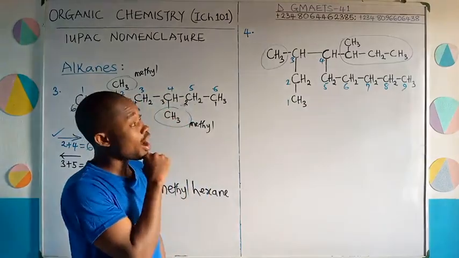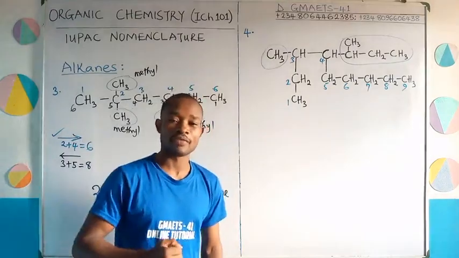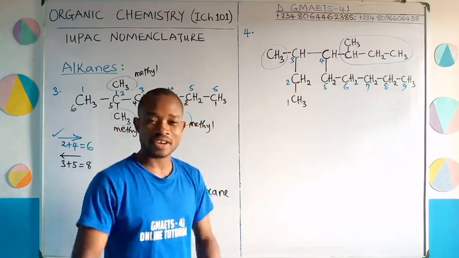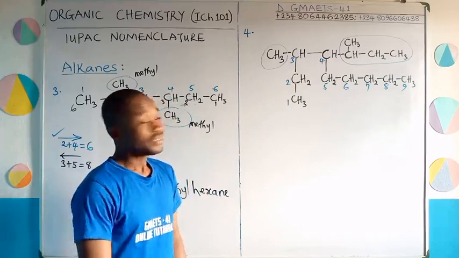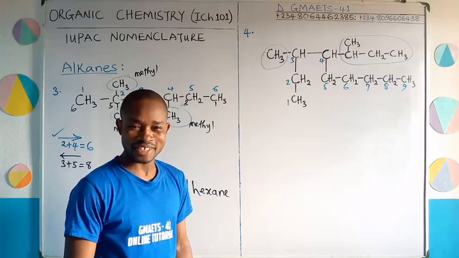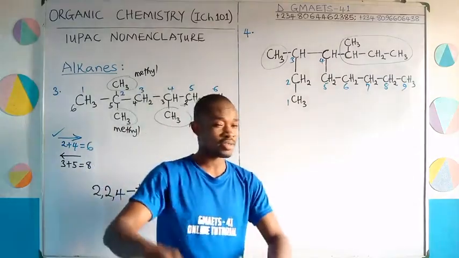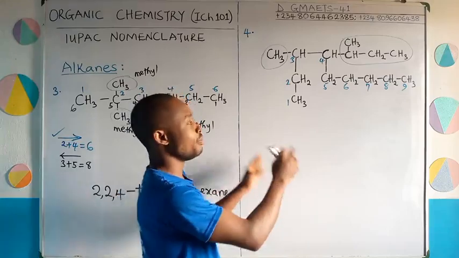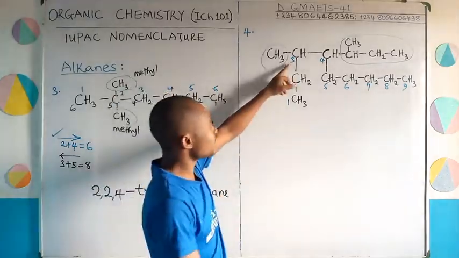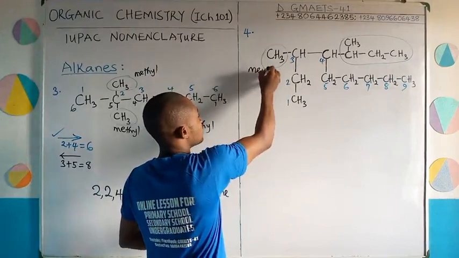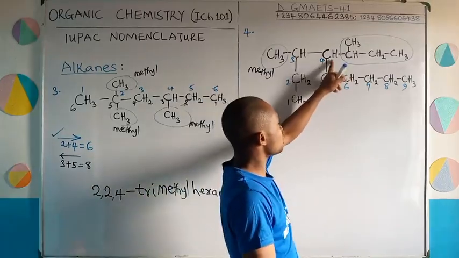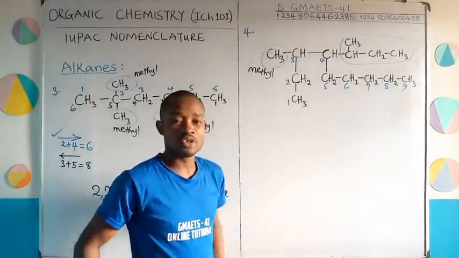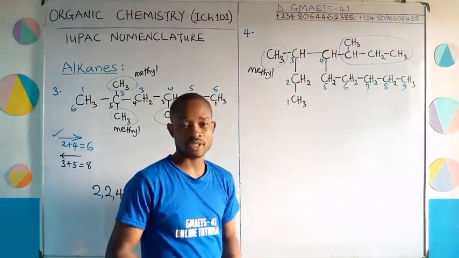And once you grab that part, I am going to shoot your level of understanding to 98% of what you should know about IUPAC nomenclature for aliphatic hydrocarbons. Are you following? That's a high percentage of understanding, you know that. Don't worry, we are coming to that. It's very simple. Having known that the longest carbon chain is 9, however we name this, the parent name will be nonane. On the 3rd carbon atom, I have a methyl attachment, CH3. Then on the 4th carbon atom, I have this whole attachment.